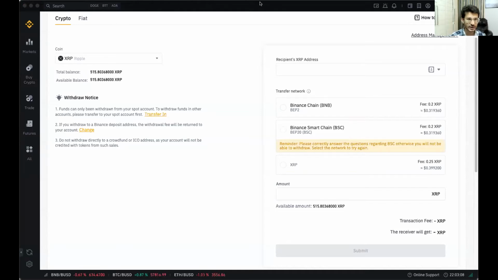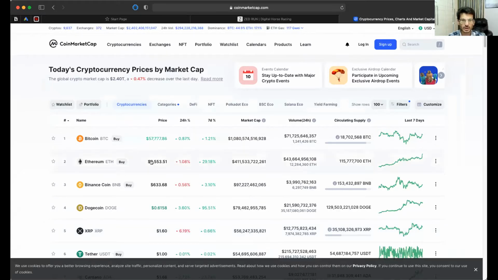So are you able to see the screen here? Yes. Coin market cap. No, no, no. That's not visible. Okay, that's not the screen. Just a second. Coin market cap. So are you able to see the screen here? Coin market cap. Yes. Yeah.